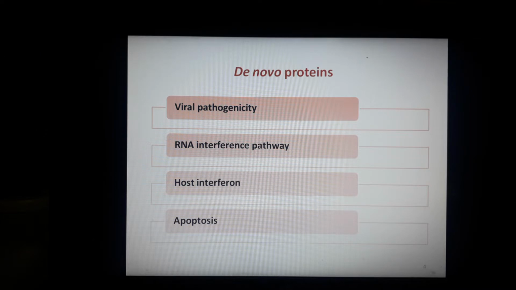And the last process with which these de novo proteins are involved is apoptosis. You are well aware that apoptosis is actually a form of programmed cell death. In general terms, you can also say it is basically a suicide. In apoptosis, biochemical events within the cell lead to cell changes, and as a result the cell dies. So these were the basic functions that these de novo proteins play.